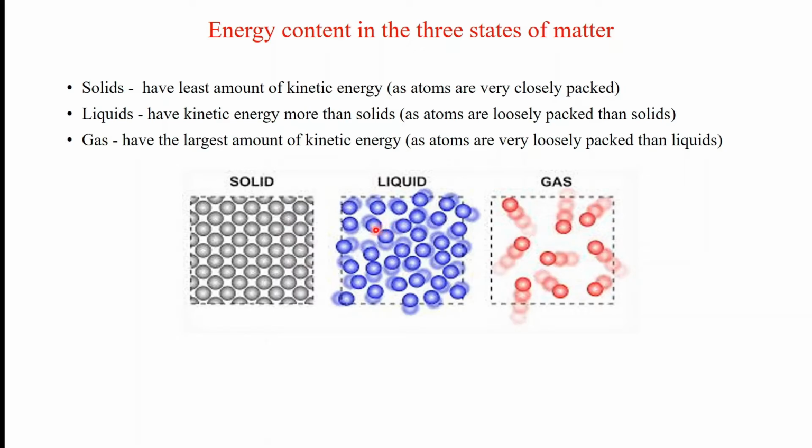For the liquid, the spacing between two molecules is greater than in the solid, and for the gas, the distance between two molecules is greater than in the liquid also. So for the solids, as the distance is very small, the solids have the least kinetic energy as the atoms are closely packed.